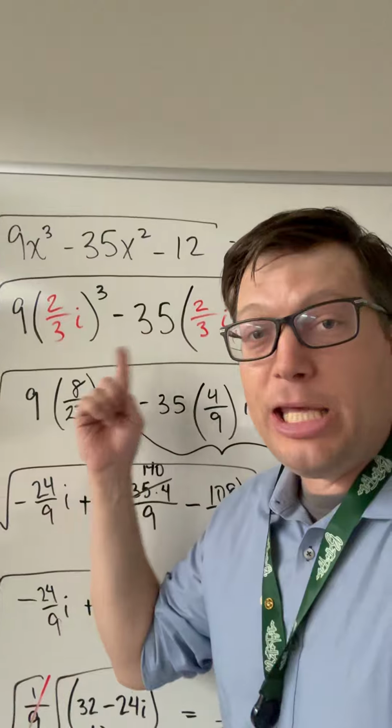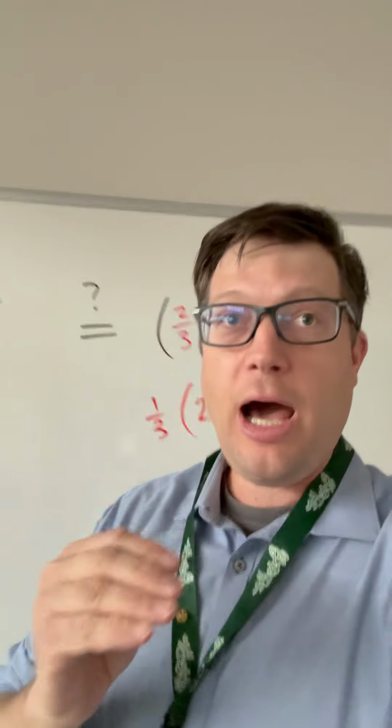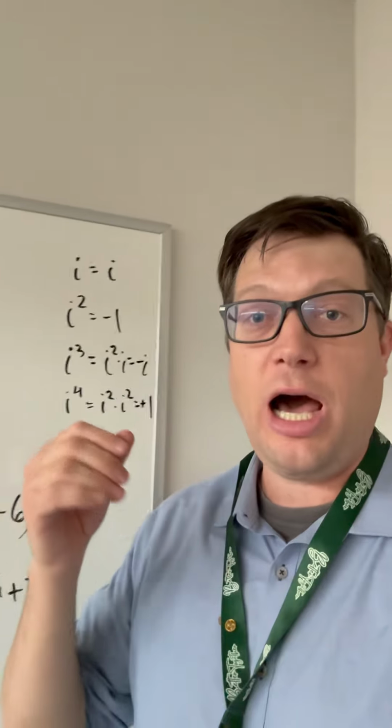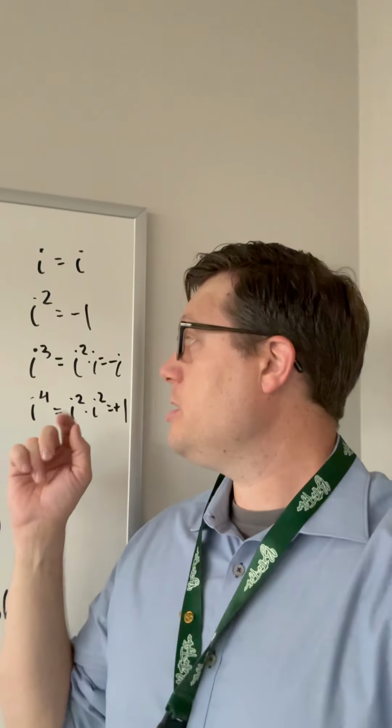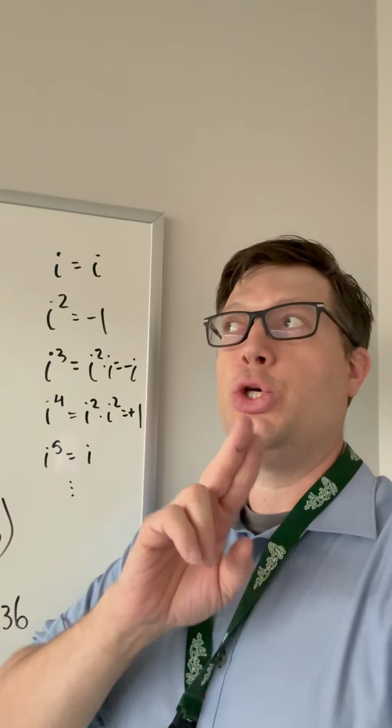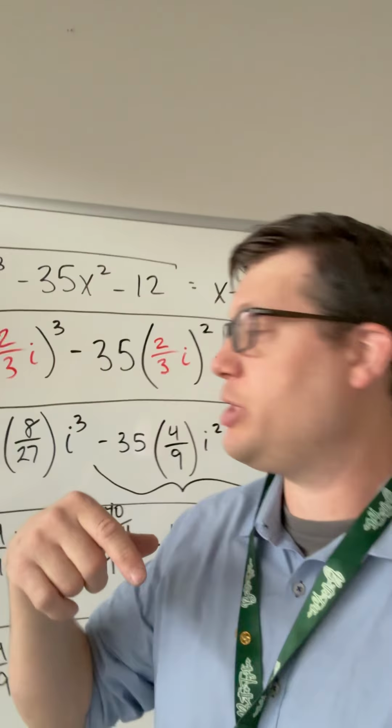We get an i cubed. Now, if you know that i to the first power is itself and i squared is -1, then that means that i cubed is i squared times i, so -i. And i to the fourth and i to the fifth, and the cycle continues. One of those nice cyclic relationships.